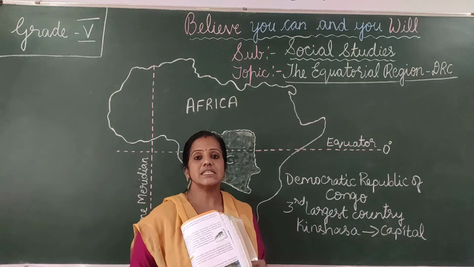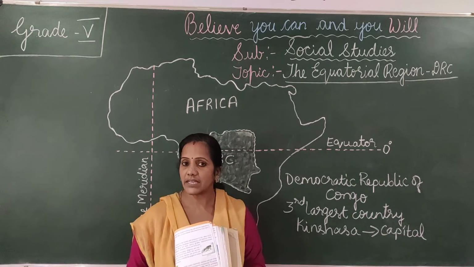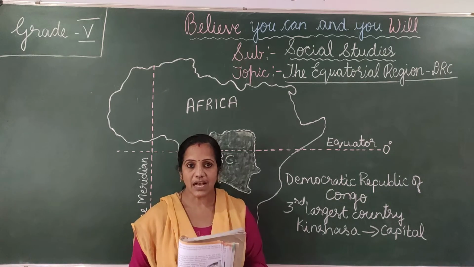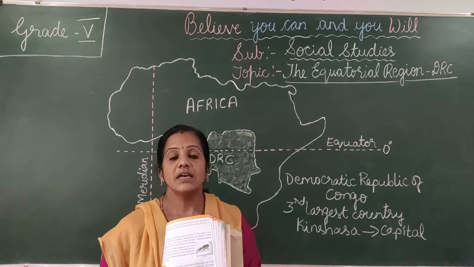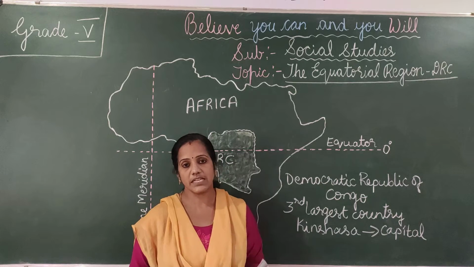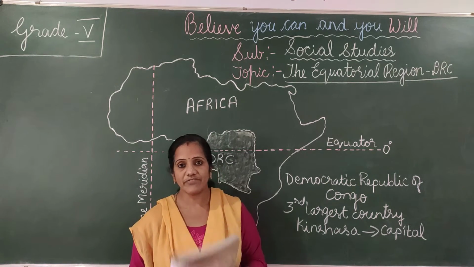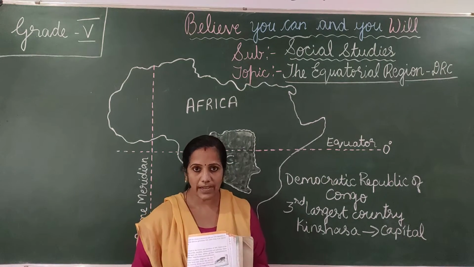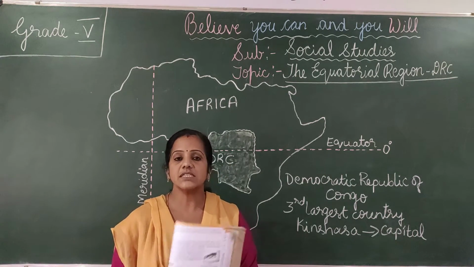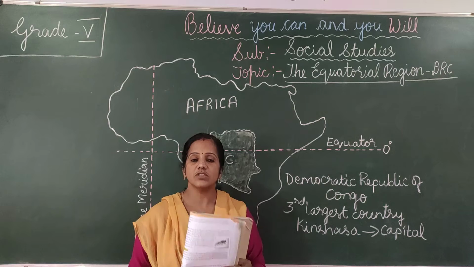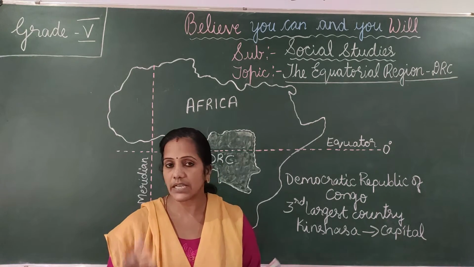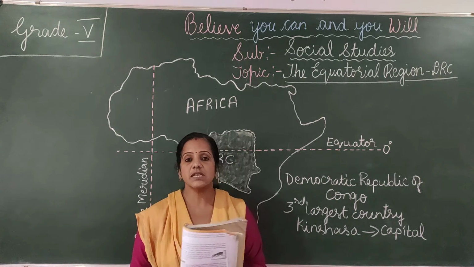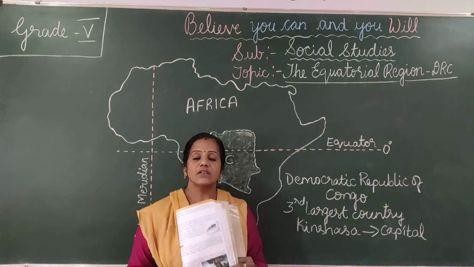So what happens by noon? By noon, dark clouds are formed, and by the afternoon at around 4 p.m. the rain falls heavily. This happens every day throughout the year.